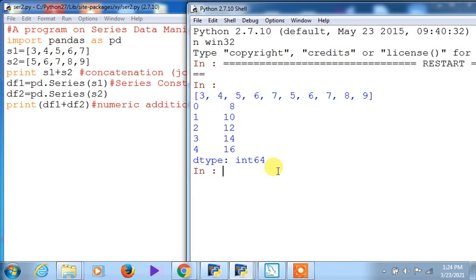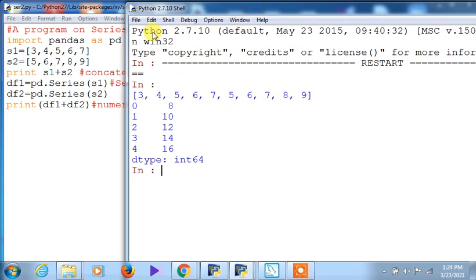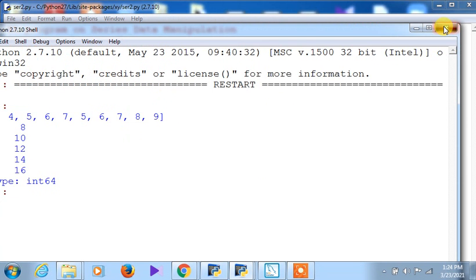Do you get it, Sandipan? Do you get it what I have said? That is the way to understand, analyze a program. So when you analyze a program, you will see that different thinking, different creativity will come into your mind. And you will be able to understand what is the purpose of this and what is the purpose of that. All right, so this is a kind of output.